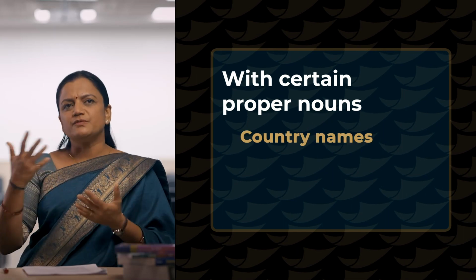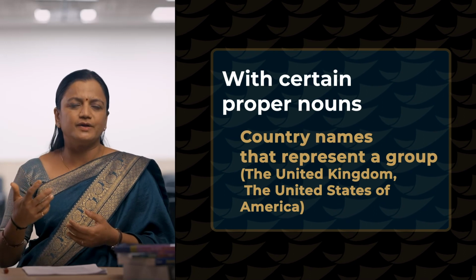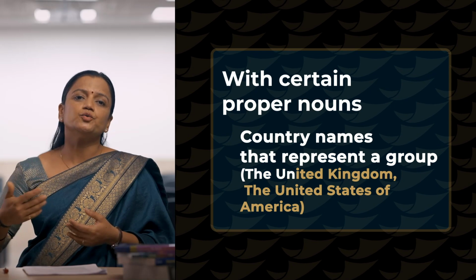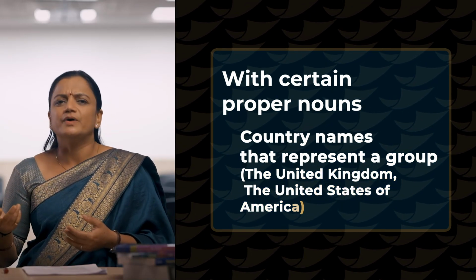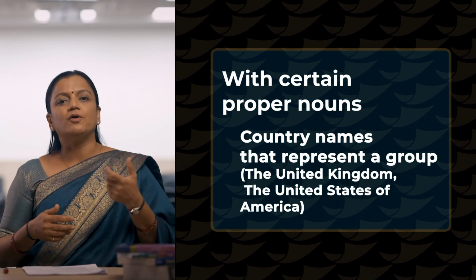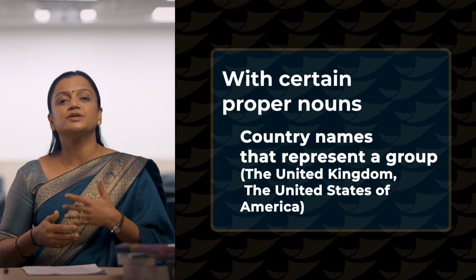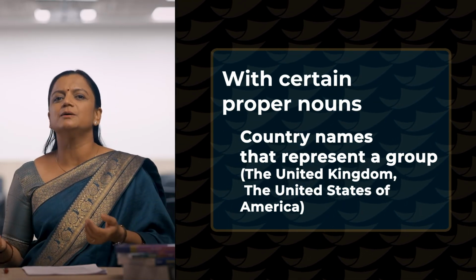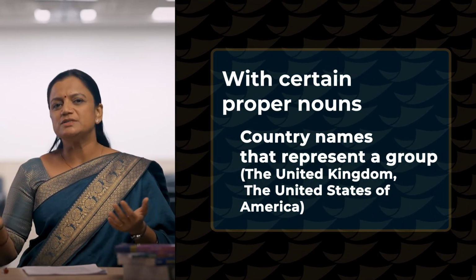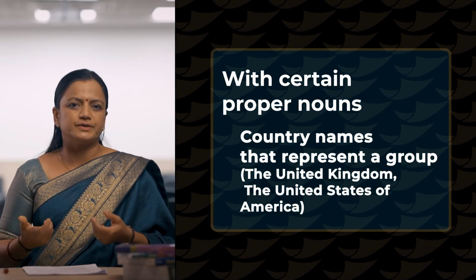Now, many times we have a question in our mind: why do we not place the before the name of our country? We cannot say the India, but at the same time we have heard people saying the USA, the United Kingdom. Why so? Well, because it is a kind of rule that we place the before the name of a group of countries. We can say the United Kingdom, the United States of America, but we cannot say the America. At the same time, I can say the United Arab Emirates, but we cannot say the Dubai. So, in short, we can place the before the name of a group of countries, right?